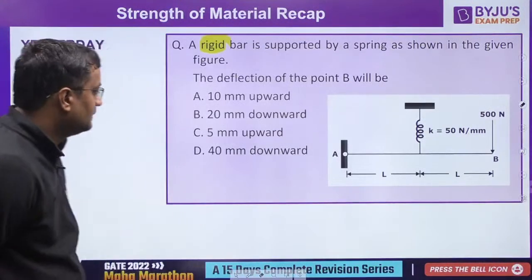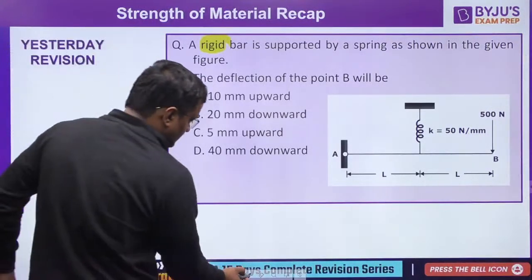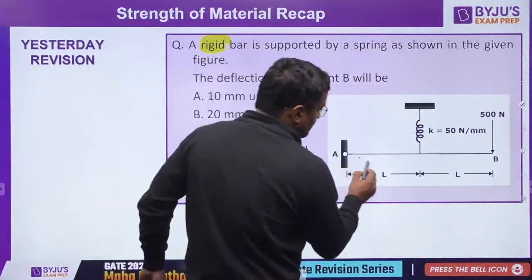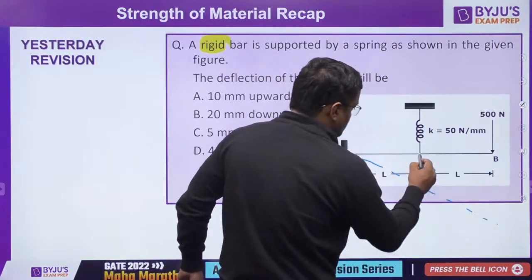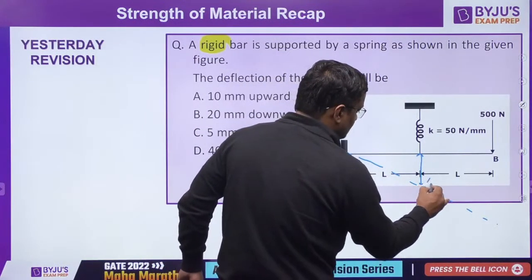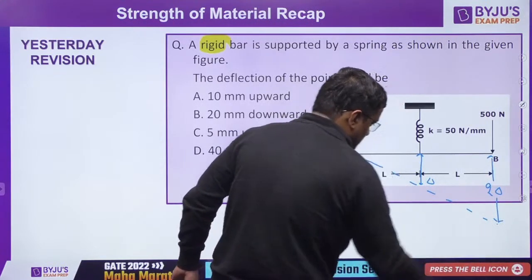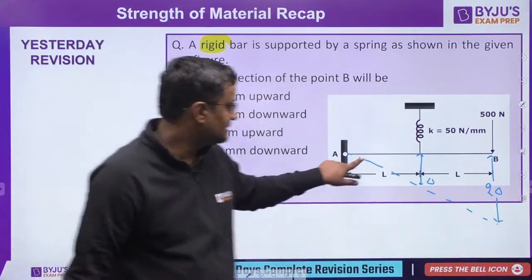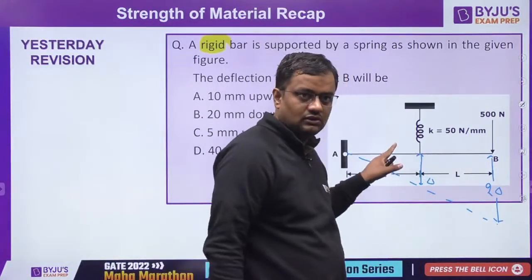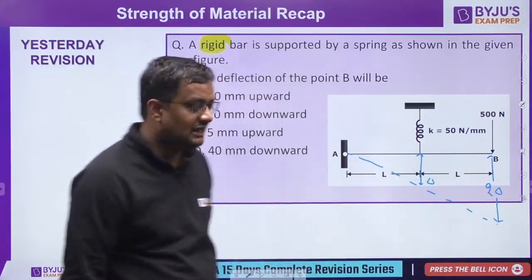Thank you. So, this is rigid, so it cannot bend, but of course it can go like this. If here the deflection is delta, then here the deflection will be 2 delta according to similar triangle. This length is L, this total length is 2L. So this will be delta and 2 delta.